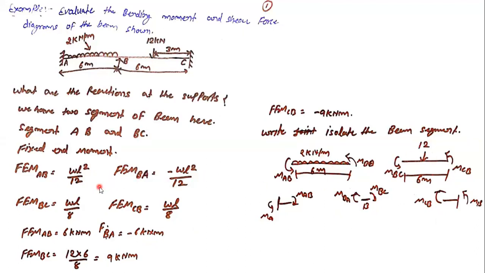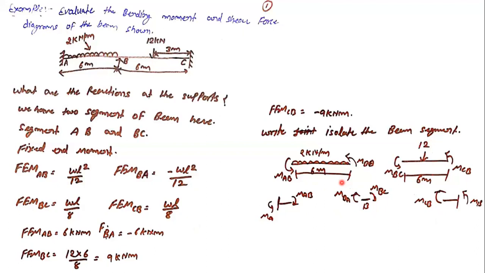So the next point is to isolate the joint. This point can be the first step or it can be the second step, so you can change one and two yourself. Isolation is the same way that we have been doing since the start of this class, in the slope deflection method. So isolation is a mandatory part.